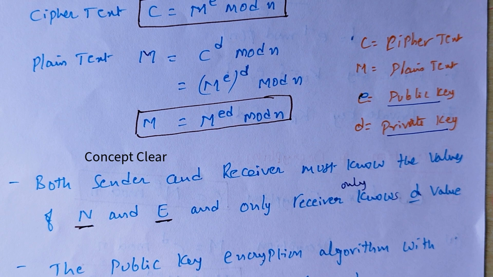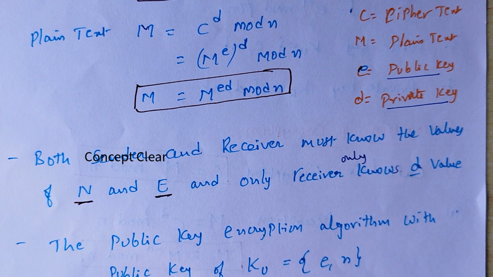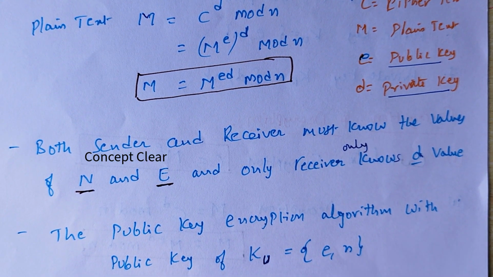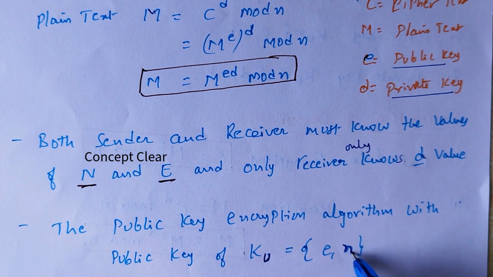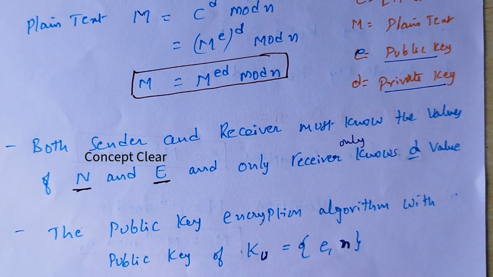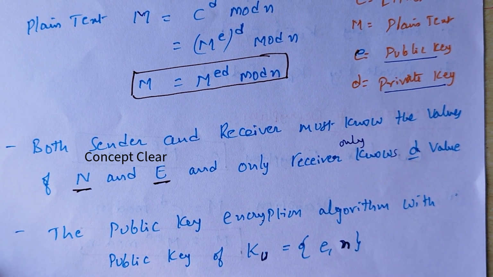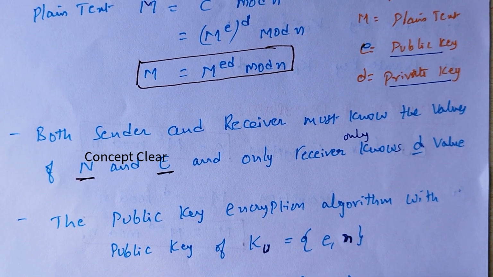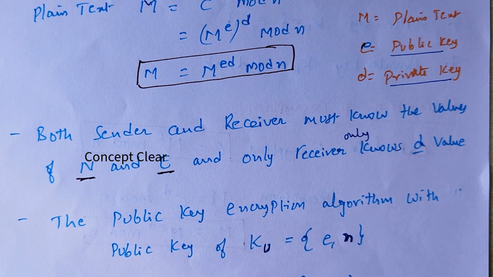In the public key encryption algorithm, we write the public key as KU, which is E comma N, where E is the public key and N is the product value. We will see what the N value is in this video after two to three minutes. And the private key is KR equals D comma N, where D is the private key.